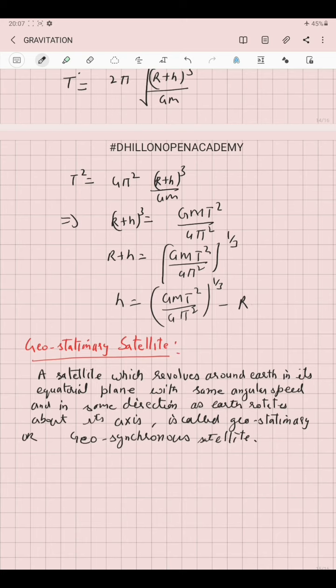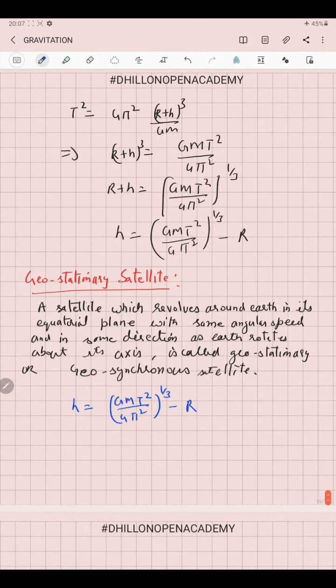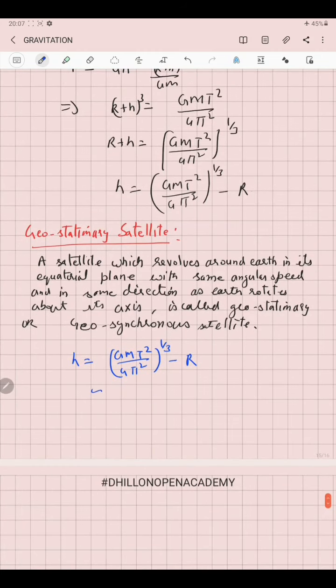So in this equation, h equal to (GMT squared over 4π squared) raised to power 1 by 3 minus R. If we substitute the values of various factors by taking the time period for the geostationary satellite equal to 24 hours and solve, the value of the height of the satellite approximately comes out to be 35,930 kilometer.